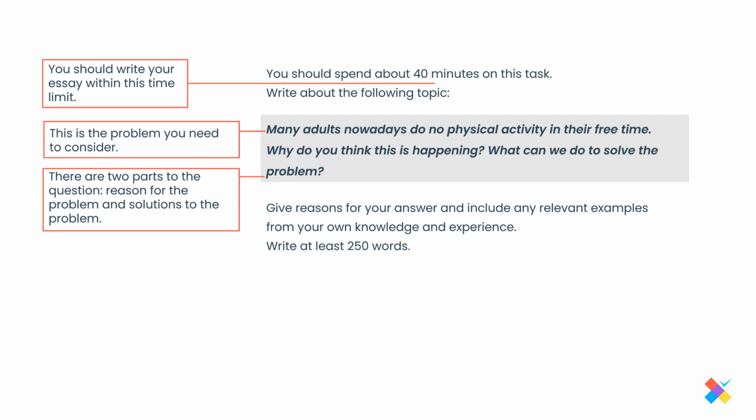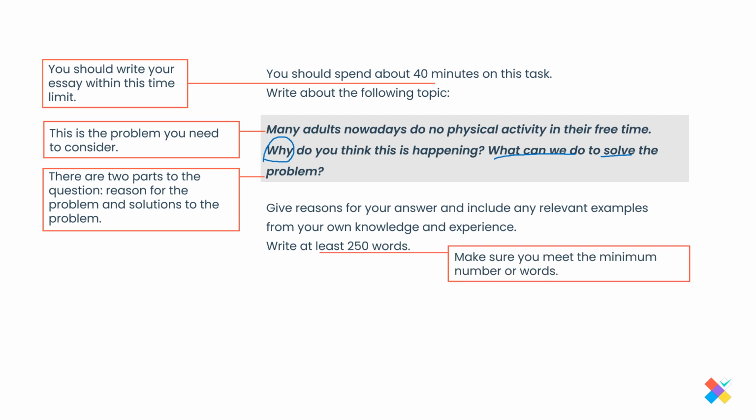Now, these two questions are two parts of the question, actually. The first one, why do you think this is happening? The why means you have to identify the reasons for the problem, and then what can we do to solve? Solve means solution, the solution to the problem. So it means that you have to write both about the reasons and then the solutions to the problem. Nothing too complicated, right?